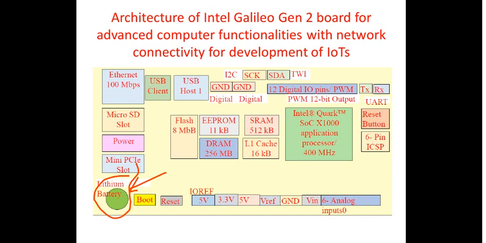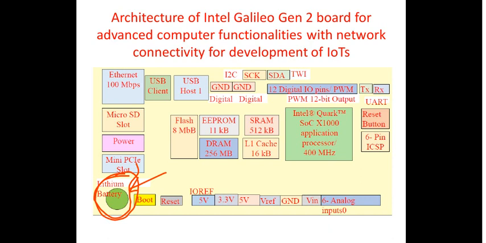So it is possible to preserve the time between the system resets by adding a coin cell battery to the Intel Galileo board. Generally it is already incorporated with that, right? So even when the network is disconnected, it is possible for you to synchronize it again when the system is connected back. Okay, so these are some of the features of a typical Galileo board. Reset button to reset the sketch and any attached shields.